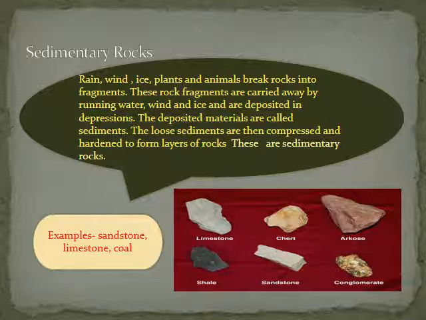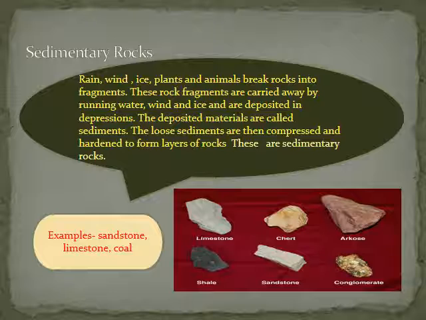What are sedimentary rocks? Rain, wind, ice, plants and animals break rocks into fragments. These rock fragments are carried away by running water, wind and ice and are deposited in depressions. The deposited materials are called sediments. The loose sediments are then compressed and hardened to form layers of rocks. These are known as sedimentary rocks.